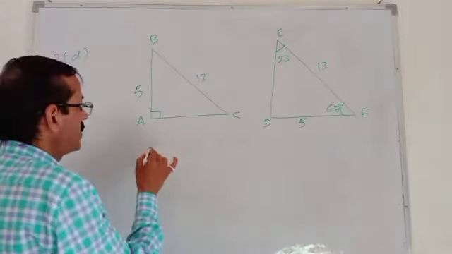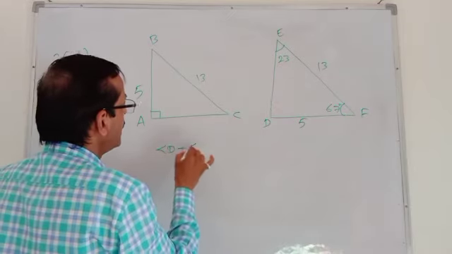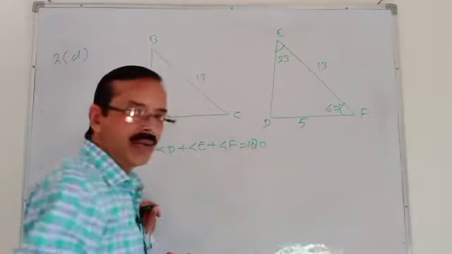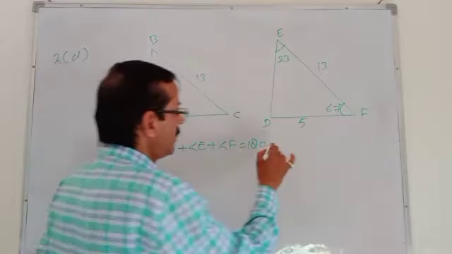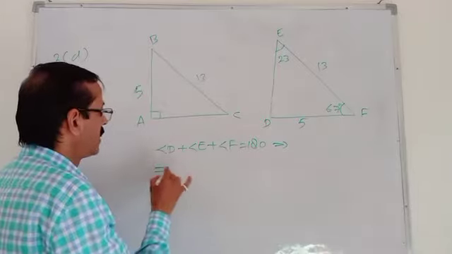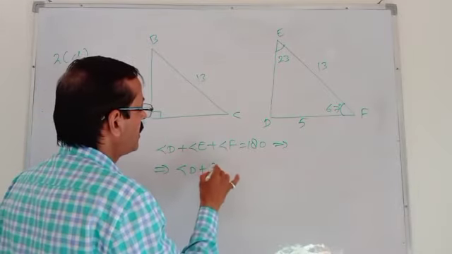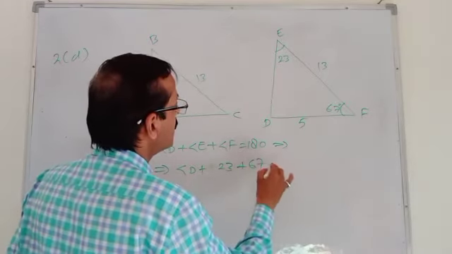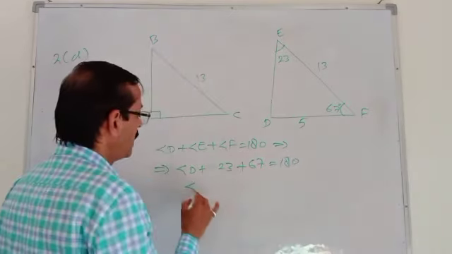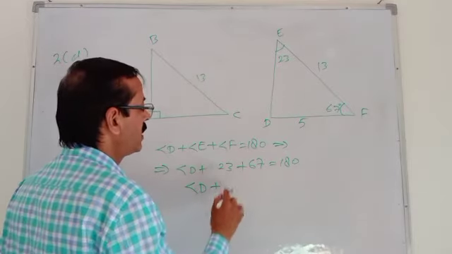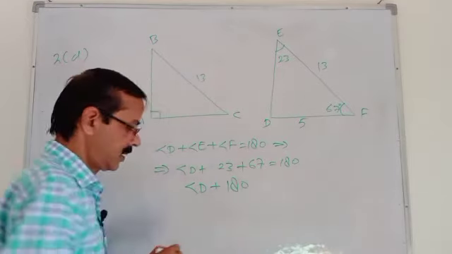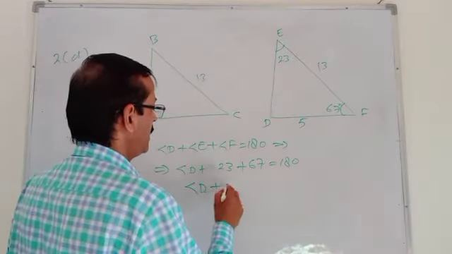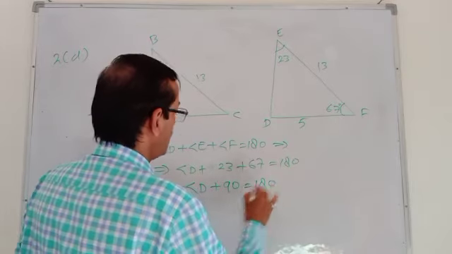As you know, angle D plus angle E plus angle F is equal to what? 180 degrees. D is unknown, so we write angle D plus 23 plus 67 is equal to 180. Adding both gives 90 degrees, so angle D plus 90 is equal to 180.